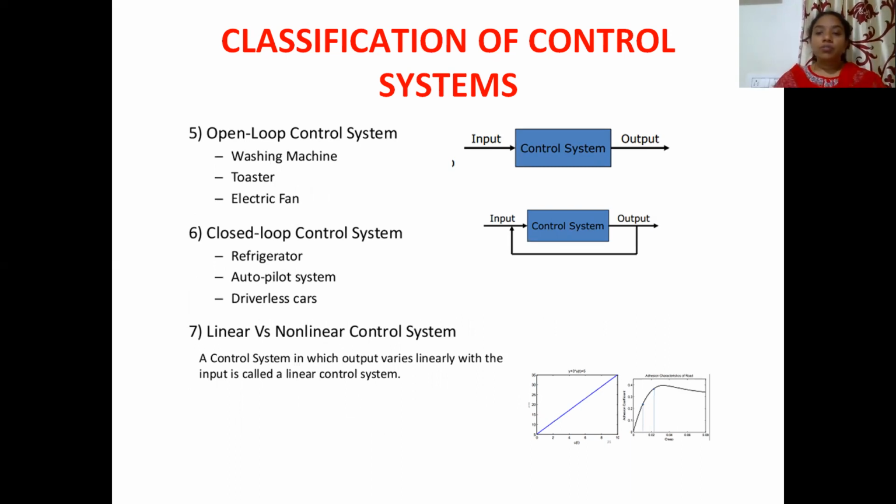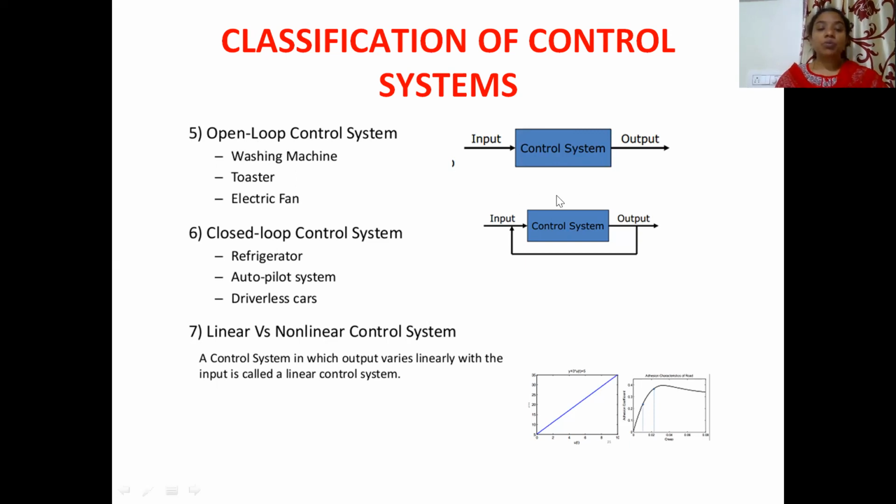Now, if you just observe the figure over here, there is a control system wherein you have given some input and you are obtaining some output over here. So here, if you just observe, there is no closed path or a closed loop. Just you are giving input and you are obtaining the output over here. Such systems are called open loop control systems. The best examples are a washing machine, a toaster, and an electric fan. These are all open loop control systems.